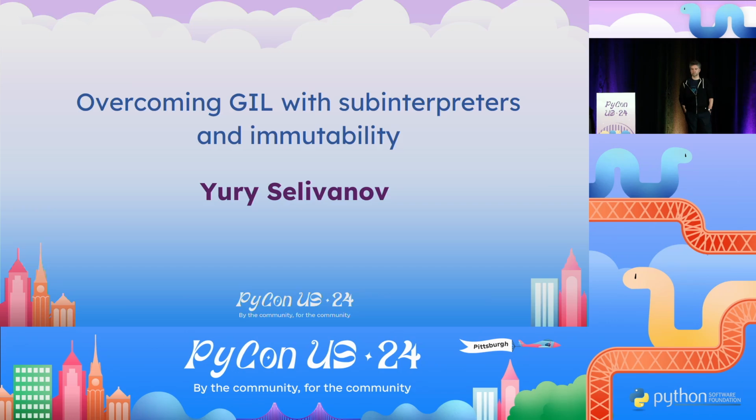Thank you for your talk. And actually, the previous question was the same one I had, but I have a follow-up. Do you think it would be possible to tag certain objects as becoming immutable at a certain point in their lifetime, so that they wouldn't have to be copied between subinterpreters? The answer to this question, surprisingly, is yes.